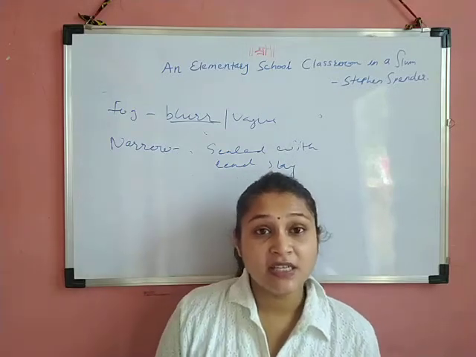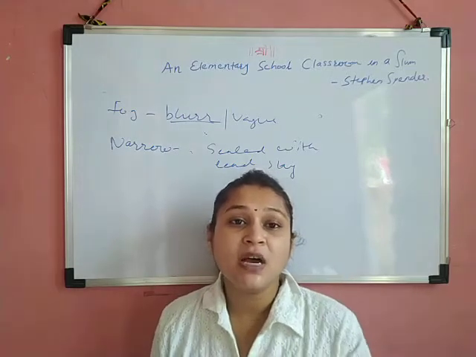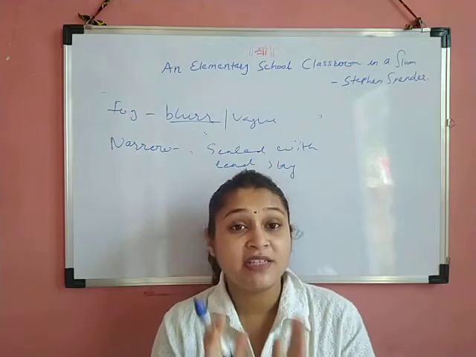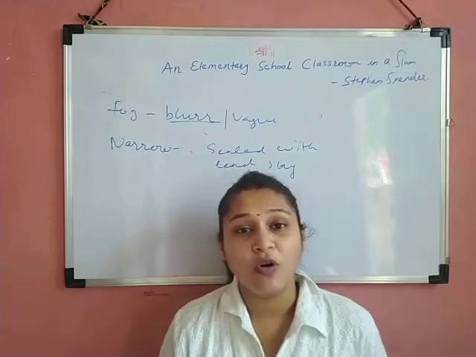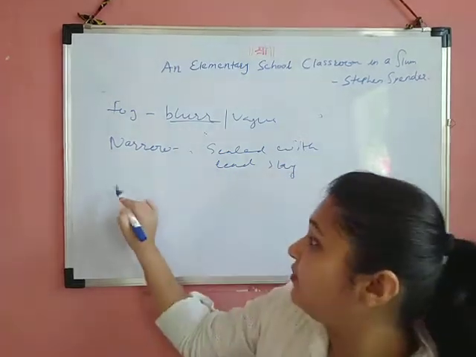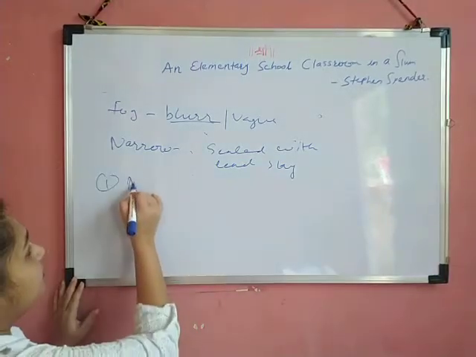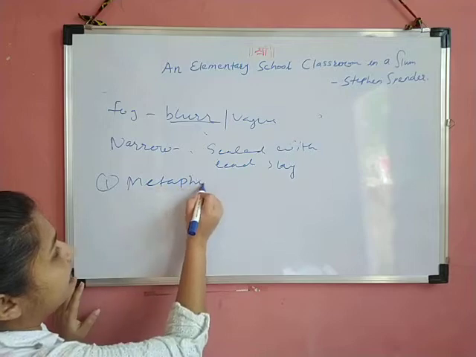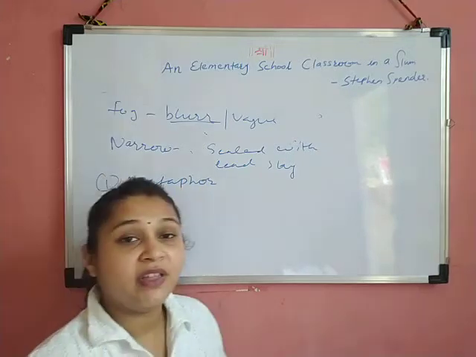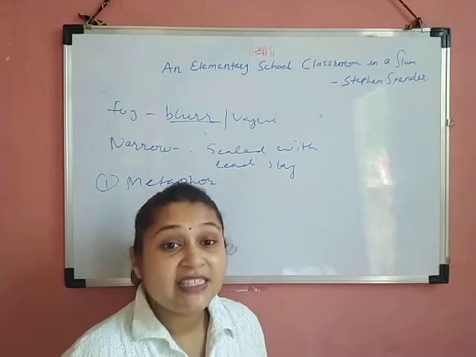Now we'll discuss the poetic devices. Here in the second stanza, walls are compared as dull with creamy walls, sour cream walls. So that is metaphor. So the first poetic device is metaphor. In the first line, walls are compared with dull color. That is metaphor.